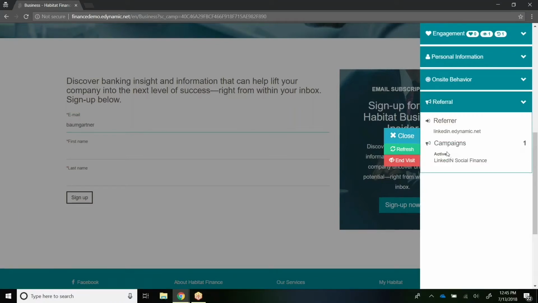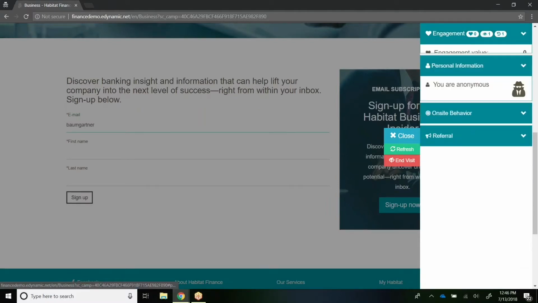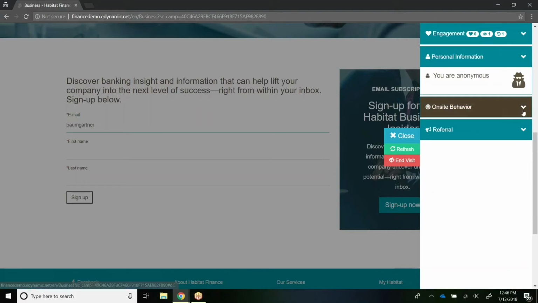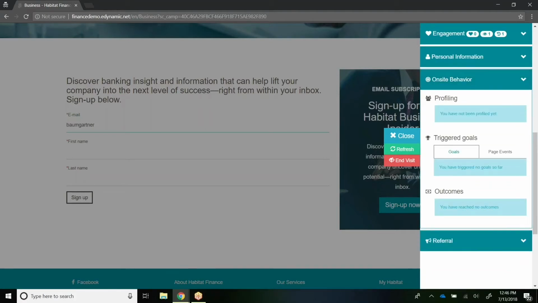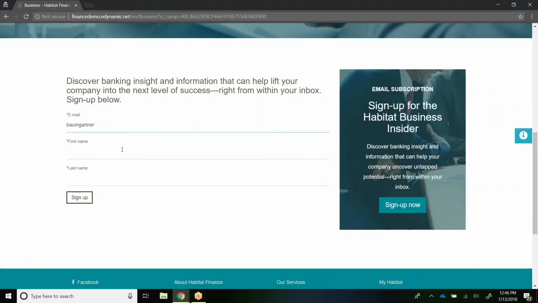It has her referrer and campaign that she came through, which is the LinkedIn Social Finance campaign. It really doesn't have much more information about her since she's still an anonymous user. She hasn't given us any of her information and she hasn't been profiled into anything. Now she's going to sign up for this newsletter.